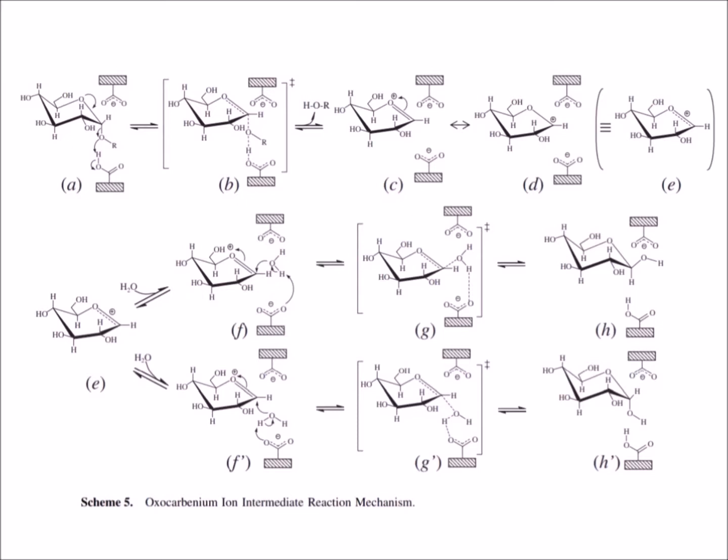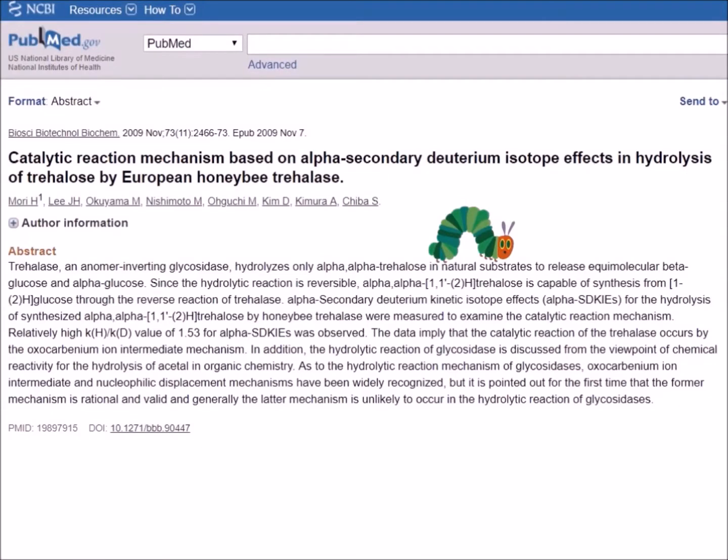Similar to the cleavage reaction of acetal to hemiacetal involving the formation of oxonium ion, this reaction mechanism is applicable to both inverting and retaining glycosidases. Importantly, the mechanism is mediated by two carboxylate side chains, acting as an acid and base, respectively. The caterpillar learned a lot about the catalytic mechanism of Trehalase, but he was still hungry.